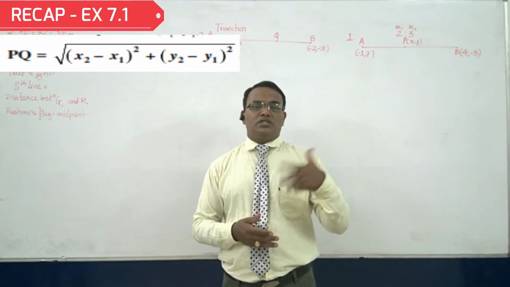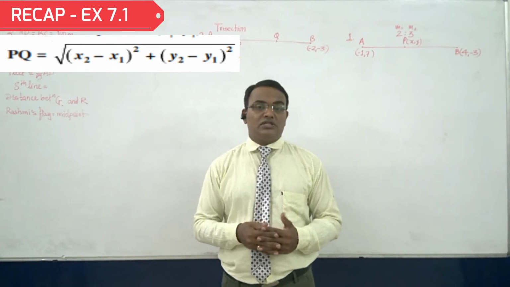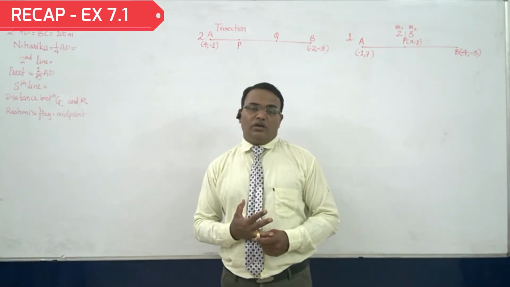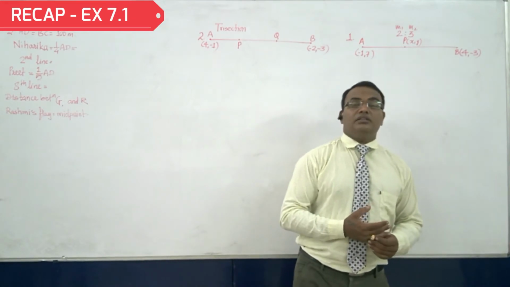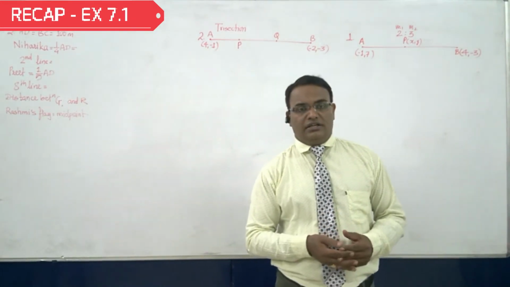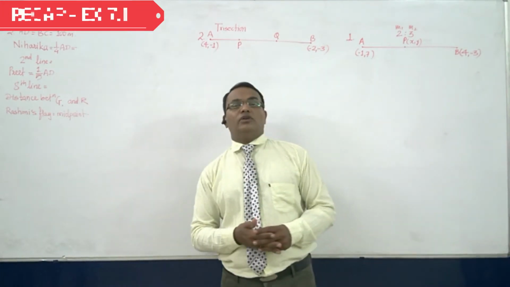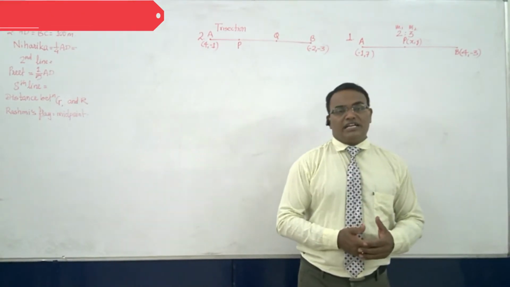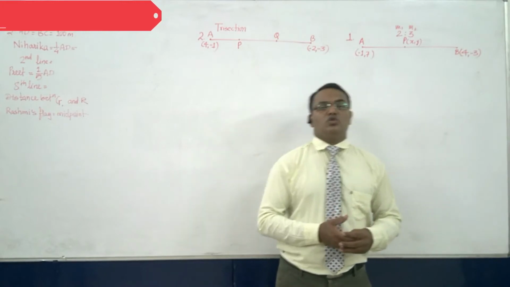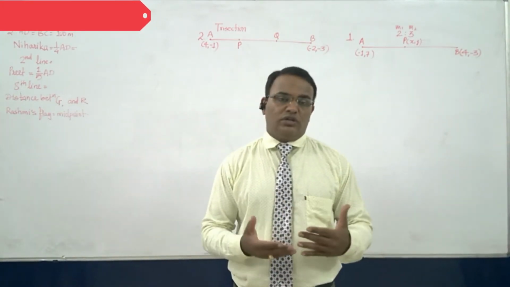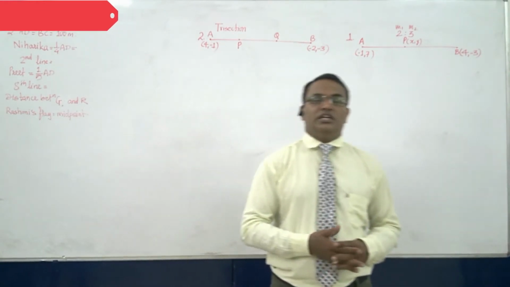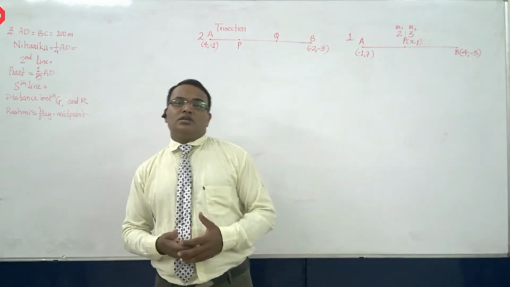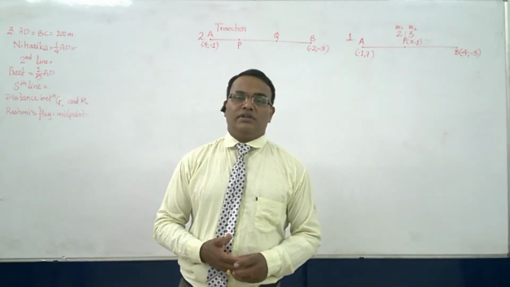How? The opposite sides are equal, found by finding the distance of opposite sides. Then the distance of the diagonals. If the opposite sides are equal and the diagonals are also the same, then it is a rectangle. If the opposite sides are the same but the diagonals are not equal, then it is a parallelogram. If all 4 sides are equal and the diagonals are also equal, then it is a square. If the diagonals are not equal but all 4 sides are equal, then it is a rhombus. In this way we have done all 10 sums of exercise number 7.1.